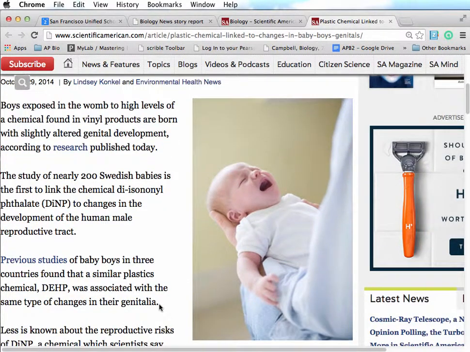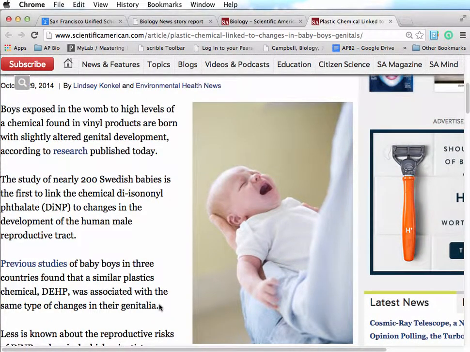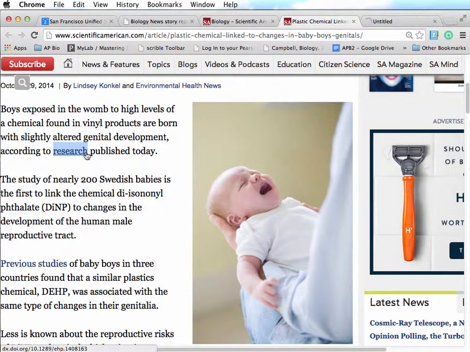But somewhere in this news story is going to be the name of the original scientific investigators and/or a link to their original published paper. So this right here is a link, and it looks like it's a link to the original published paper. So I'm going to right click on it and open it up.